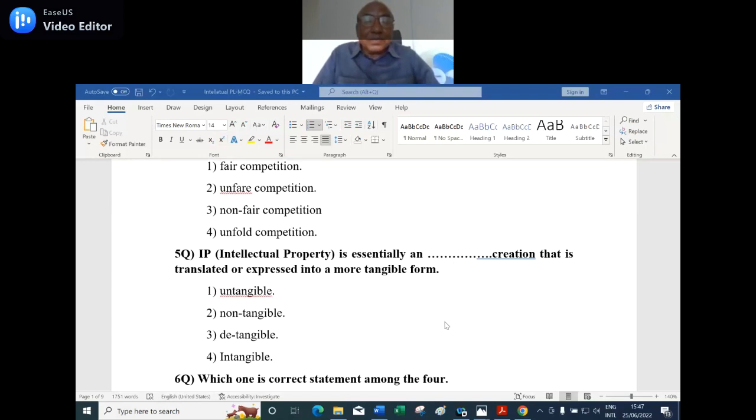Intellectual property, within the parentheses, is essentially an dash certain that is translated or expressed into a more tangible form. Option 1, intangible. Option 2, non-tangible. Option 3, detangible. Option 4, intangible. Option 4 is the right answer.